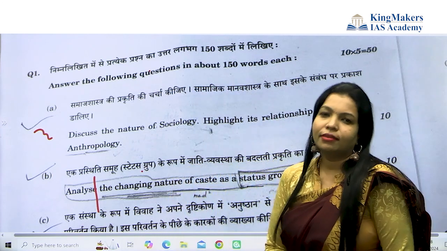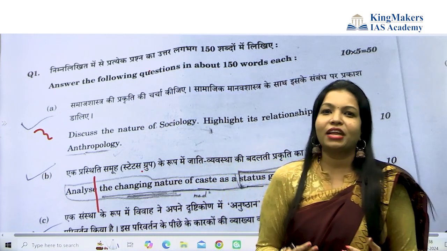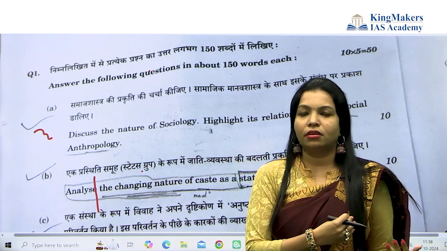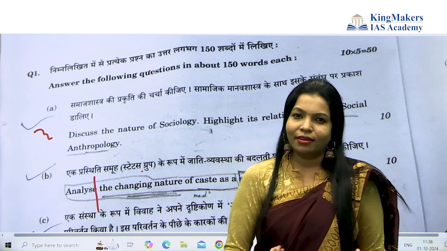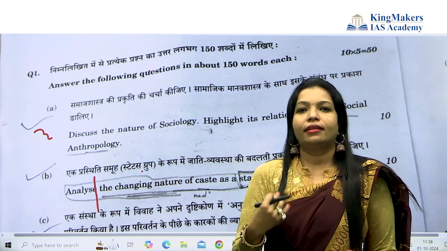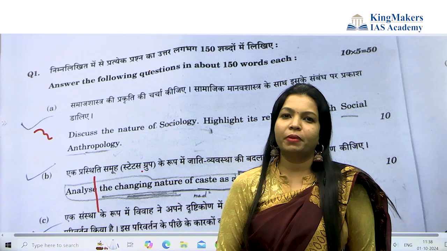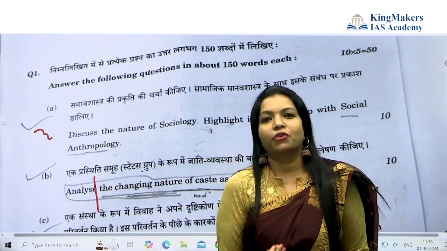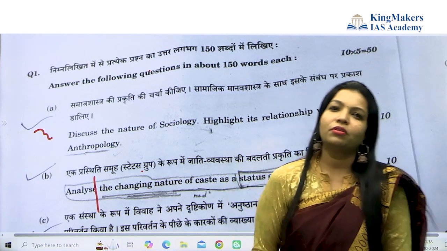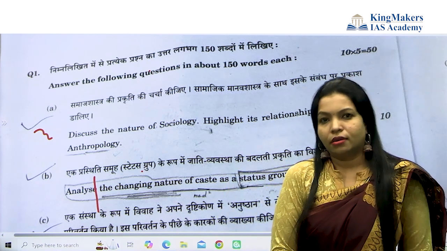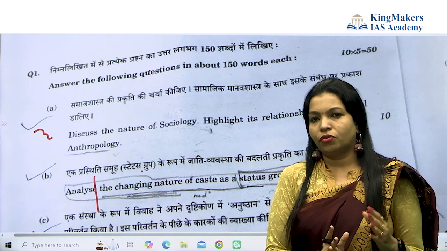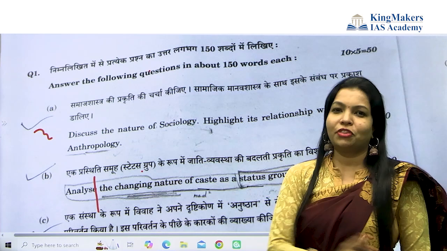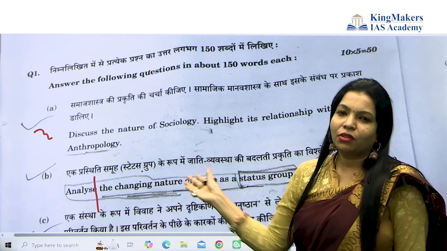So the paper was very easy, but there is a way to understand the questions and the demand of UPSC, through which the UPSC communicates to the aspirant, and the aspirant communicates to the UPSC. It is the checking of your total quality which you should have for your civil service examination. Through the sociology optional, many candidates are easily clearing these exams, because the proof is there in our question papers.